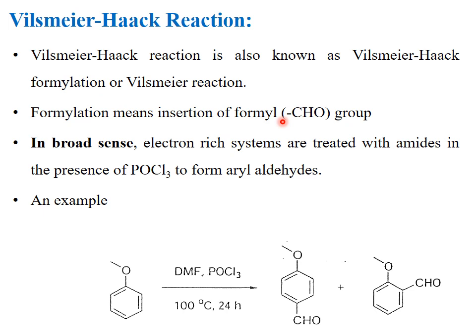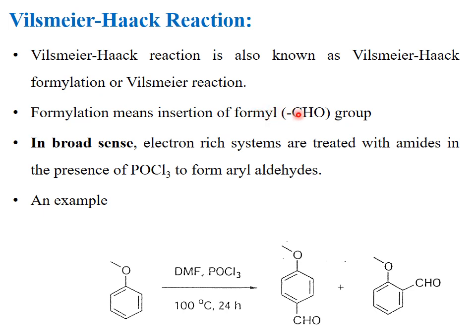In broader sense, electron-rich systems are treated with amides in the presence of phosphorus oxychloride, POCl3, and the product is aryl aldehyde. See the example. This is the electron-rich system. This is the aromatic ether. When this aromatic ether is treated with DMF and POCl3, what is DMF?